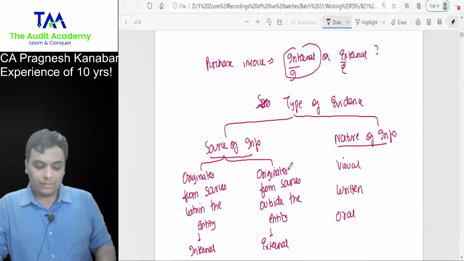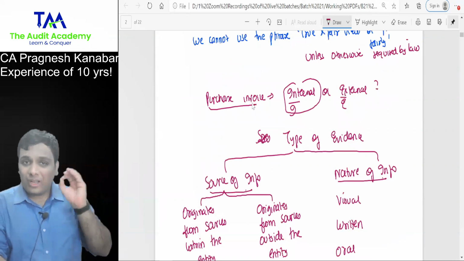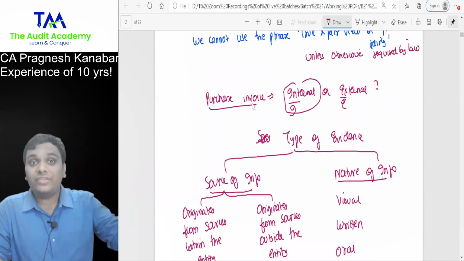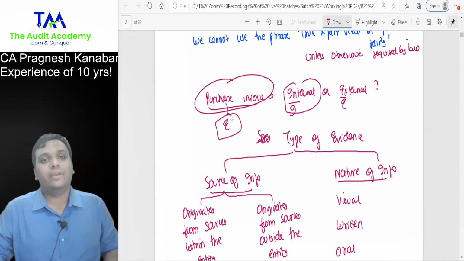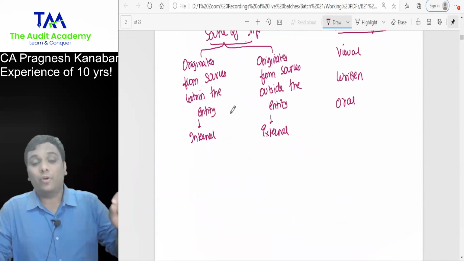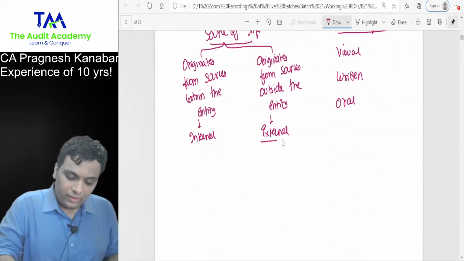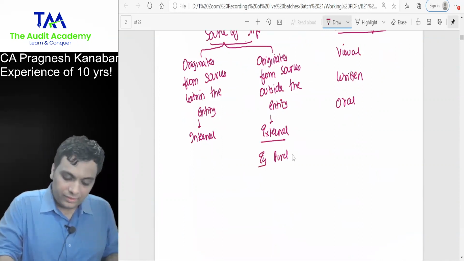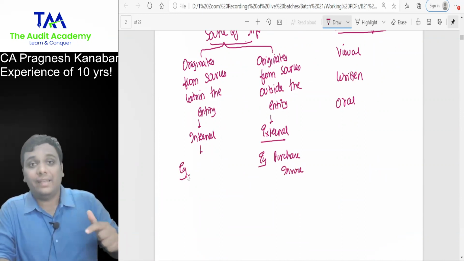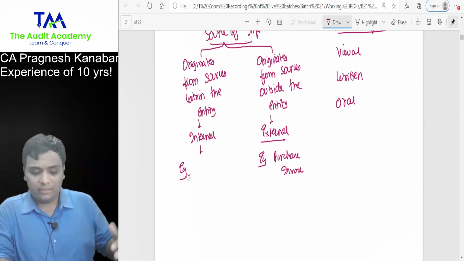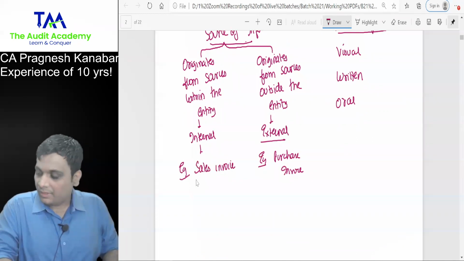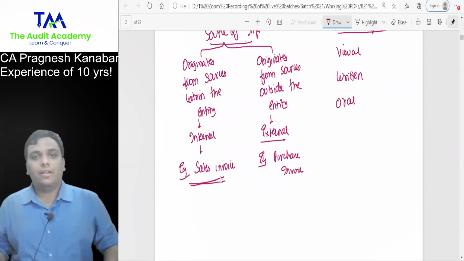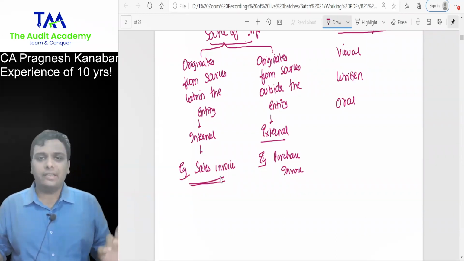So listen, purchase invoice, although currently it is with the entity, originated from the supplier. That is why purchase invoice is an external evidence, because we need to focus on the origin. All right. Example of internal evidence: sales invoice. Although the original may be with the customer, obviously it originated from the entity.